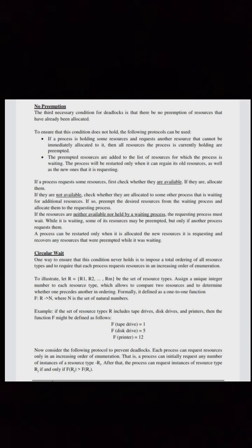If the resources are neither available nor held by a waiting process, the requesting process must wait. While it is waiting, some of its resources may be preempted, but only if another process requests them. A process can be restarted only when it is allocated the new resources it is requesting and recovers any resources that were preempted while it was waiting.